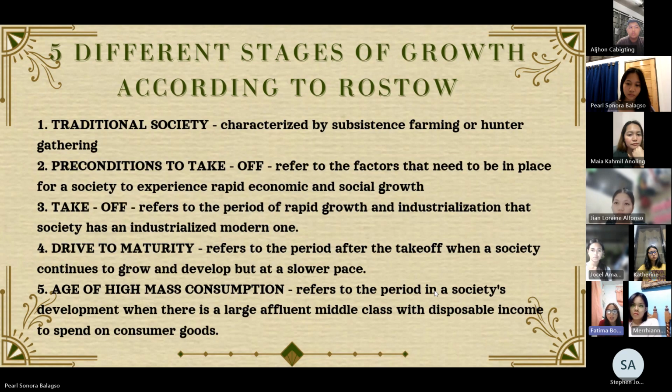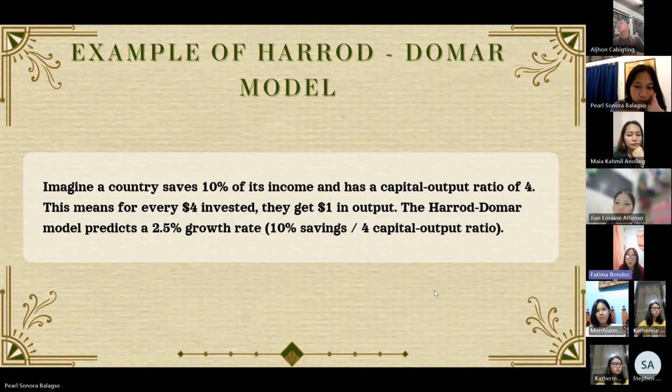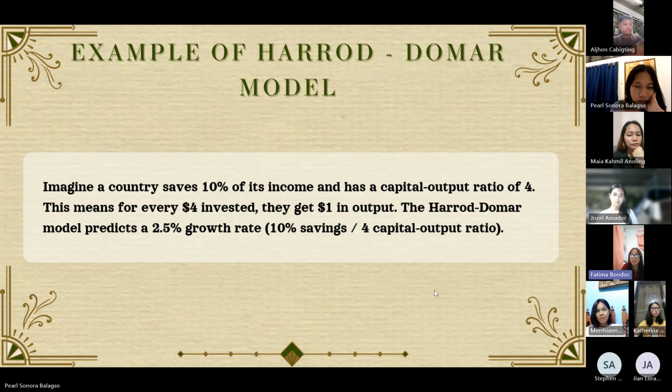So, dito po meron po tayong example. Imagine a country saved 10% of its income and has a capital output ratio of 4, which means every $4 invested, they get $1 in output. So the Harrod-Domar model predicts a 2.5% growth rate po. Ang gagawin lang po natin dyan is ipagdi-divide lang po yung saving ratio po niya dun sa capital output ratio po niya para po makuha po yung predicted growth rate po. Yun lang po.